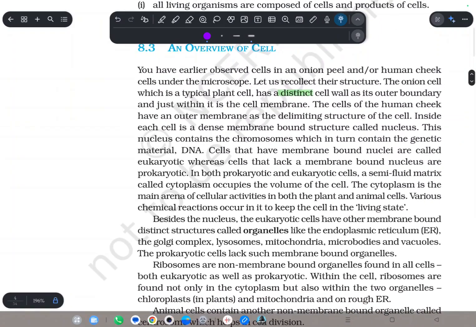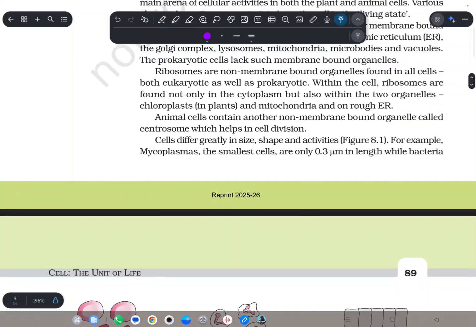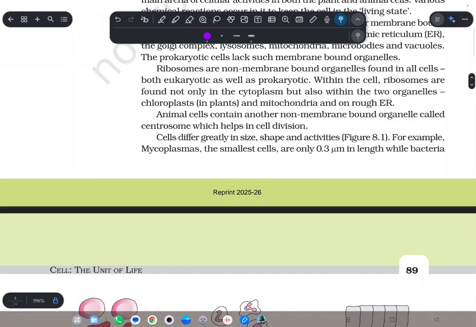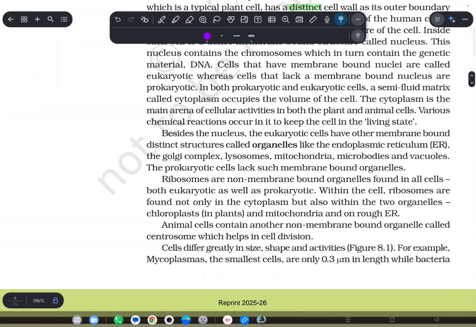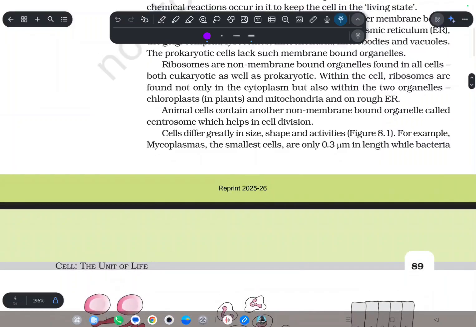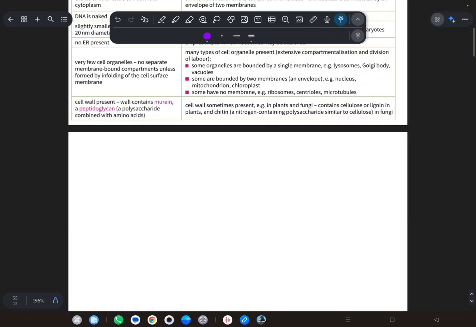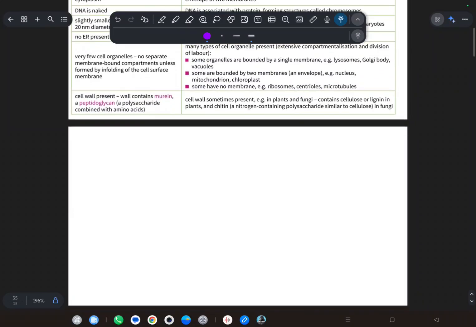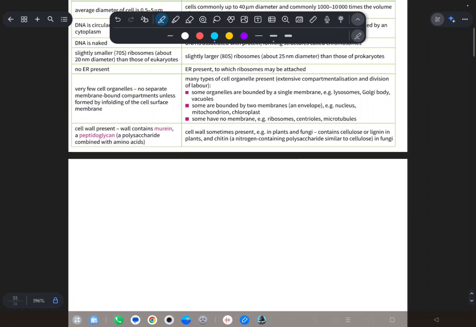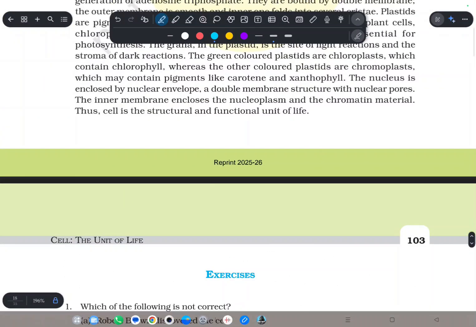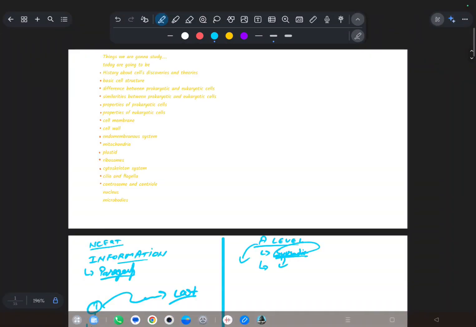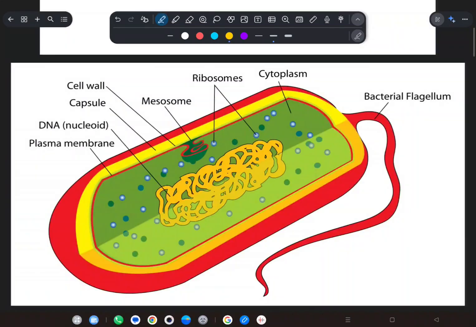So here we will talk about an overview of the cell. I am going to show this on a page. What happens in a cell? The history about cell discoveries is done. Now the basic structure of the cell.